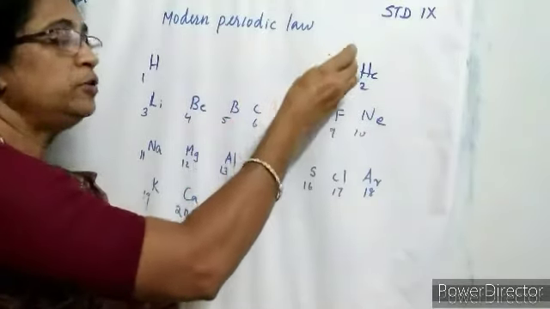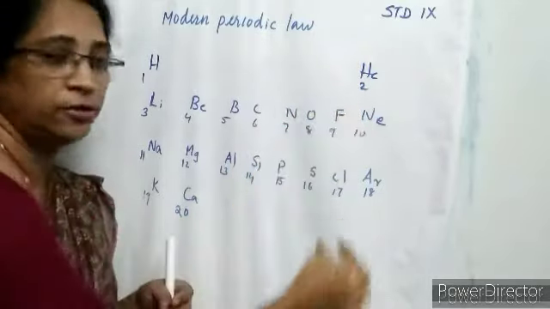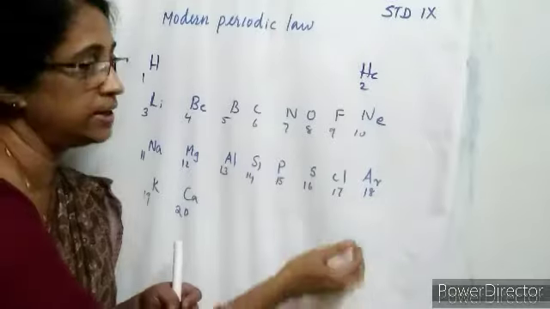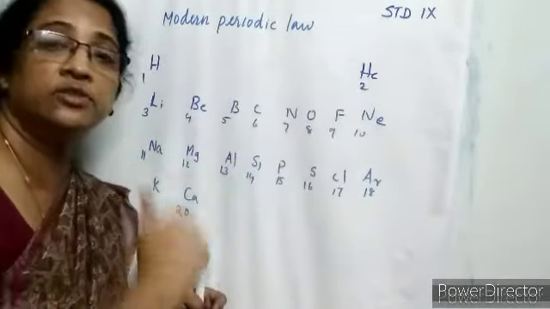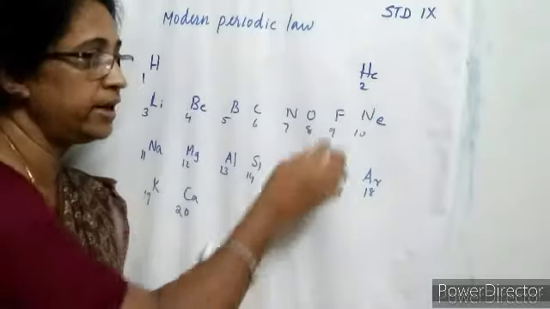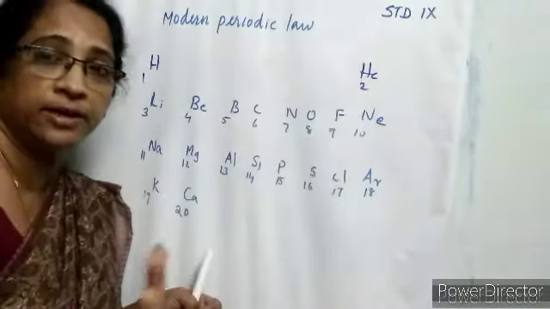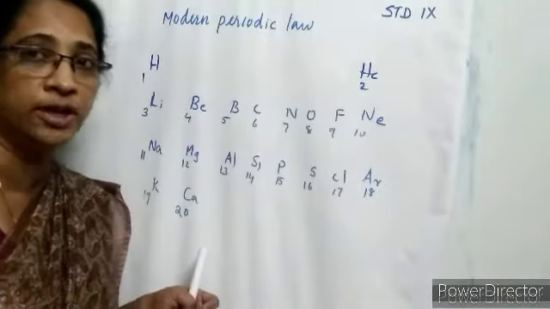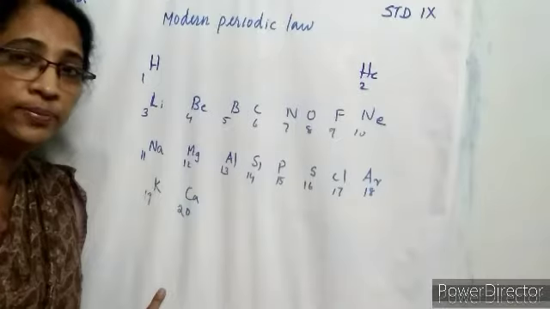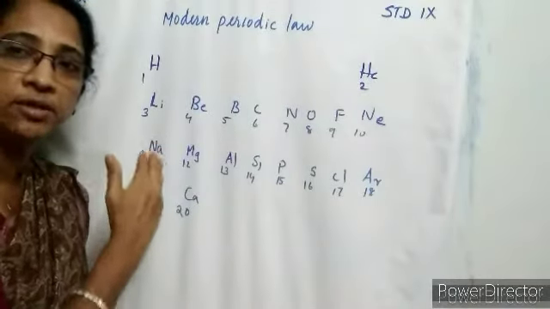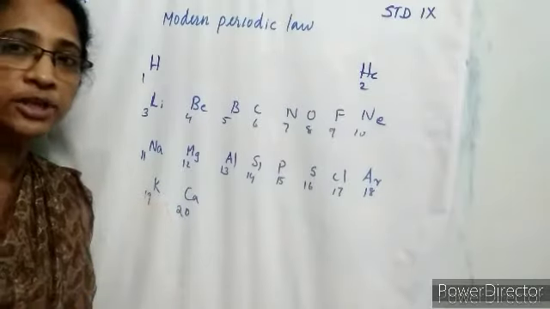So, if you examine the elements in a particular group, let us take group 17 elements, fluorine, chlorine, bromine, iodine, etc. They have 7 electrons in the outermost shell. So, why are these elements placed in group 17? All the elements have 7 electrons in the outermost shell or valence shell. Then, why are these elements placed in the first group? Lithium, sodium, potassium, rubidium, etc. are placed in the first group because all the atoms contain 1 electron in the valence shell.